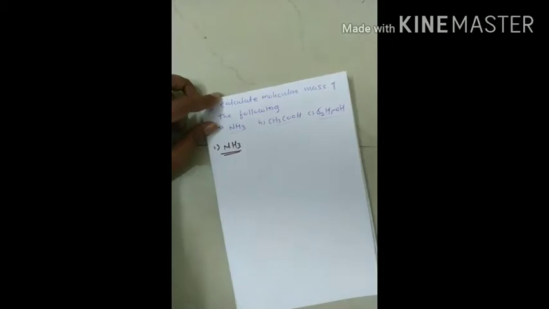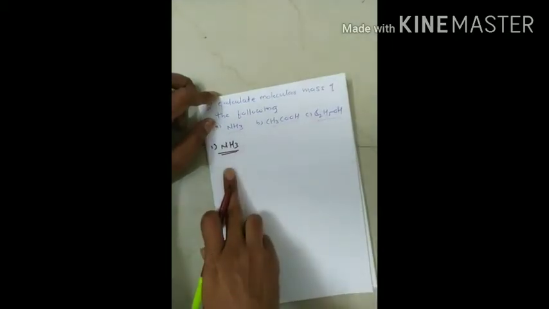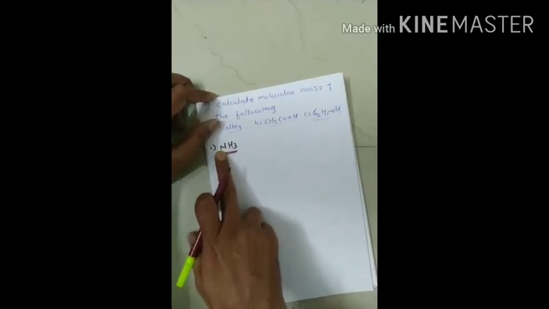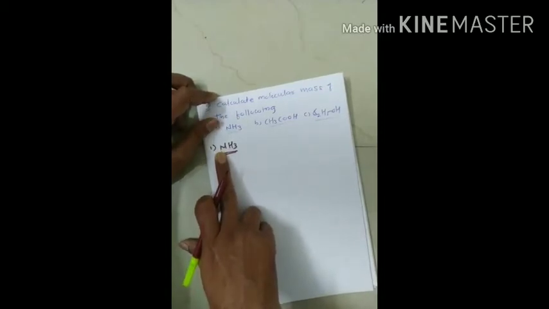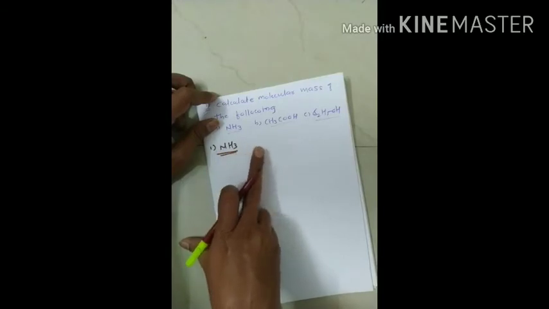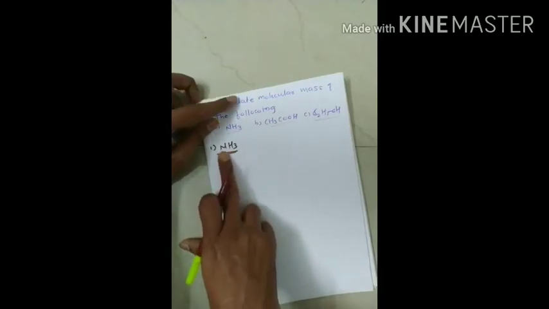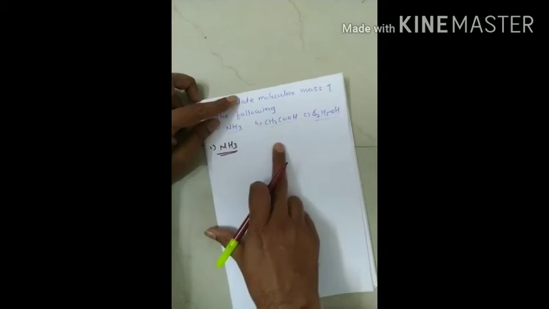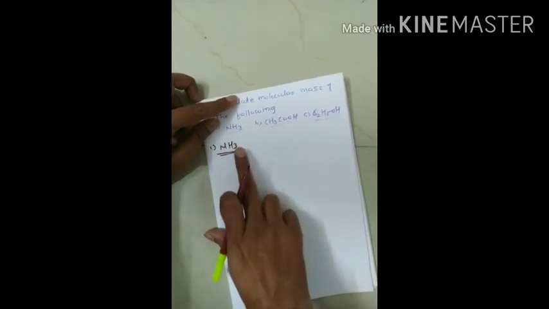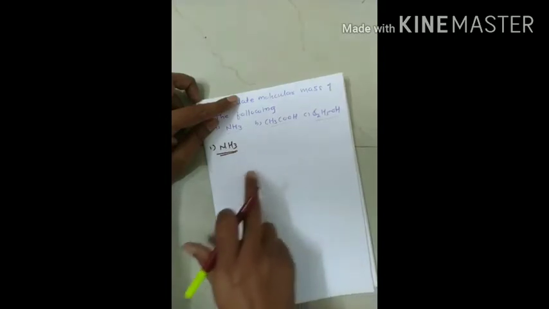While calculating the molecular mass we have to use the concept of average atomic mass. We must know the average atomic mass of each and every element, and we have to multiply the number of atoms by the average atomic mass of one element, and then add the number of atoms times the average atomic mass of another element. Likewise we add and we will get our answer.